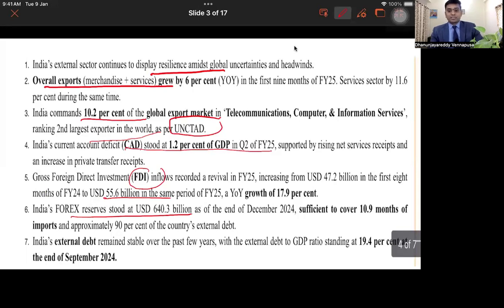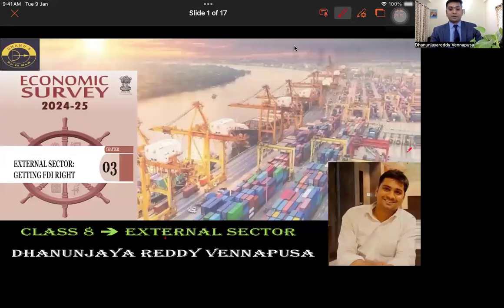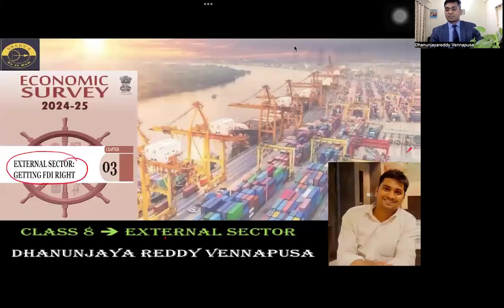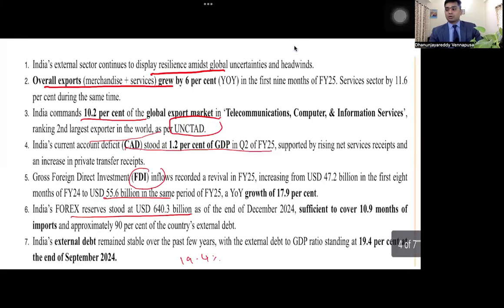Subsequently, if you look at India's external debt, it is in a very stable position. The external debt to GDP of the country is somewhere around 19.4%, or approximately 20%, at the end of September 2024. This is a quick summary of the economic survey external sector, getting FDI right. This is the first thing that I have taken from the Press Information Bureau of India.